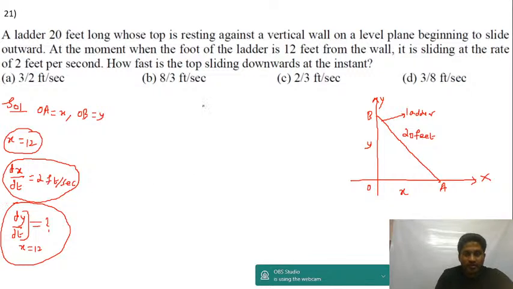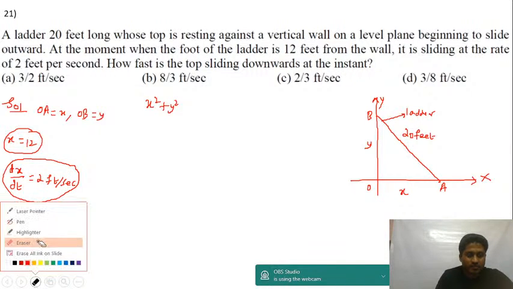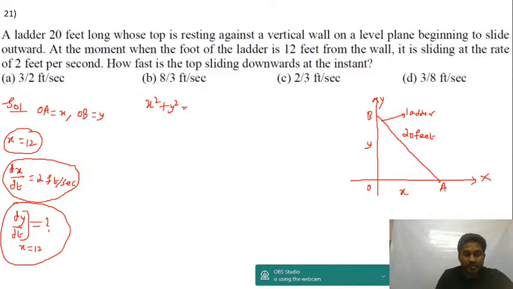If I use Pythagoras theorem here, I am going to get x square plus y square is equal to 20 square, that is 400. Let's call this equation 1. I'll use this equation once again. x square plus y square is equal to 400, and x is equal to 12, when the foot of the ladder is 12 feet away from the wall.